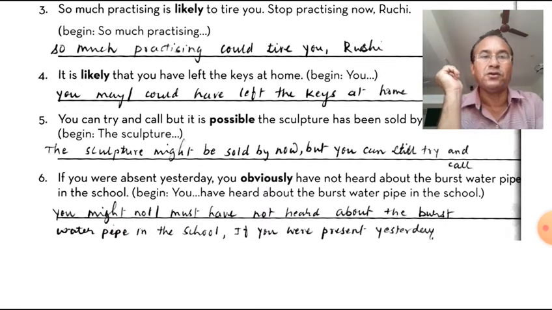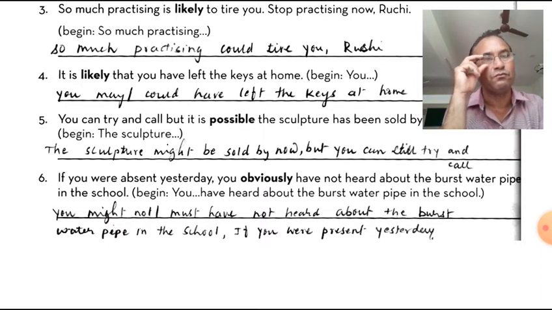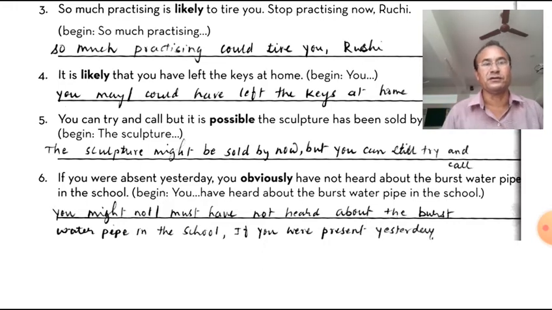You might not or must, we can use both. You might not or must not have heard about the burst water pipe in the school if you were present yesterday. So these were the sentences, and they can be made in different ways also, but we have done it this way.